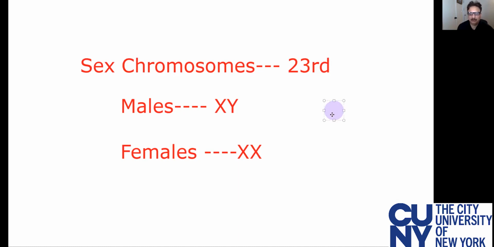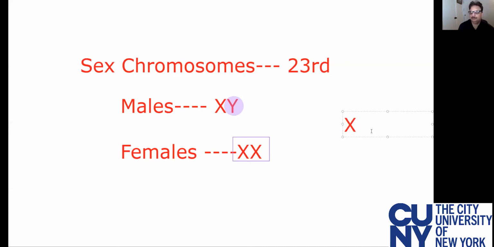So pay very important attention here. Focus on the male 23rd chromosome: one is X and the other is Y. This X and Y are very different from each other, in contrast to the females. So what do you have in females? In females, both are the same. Both sex chromosomes are the same. So what is the consequence that males have different X and Y, and females do not? What is the consequence?